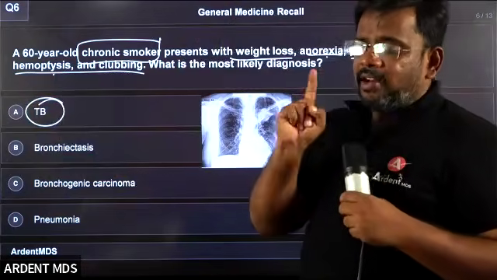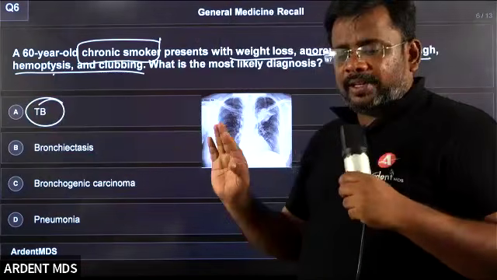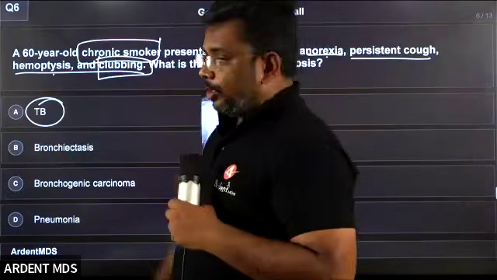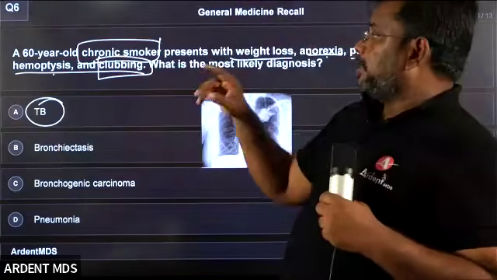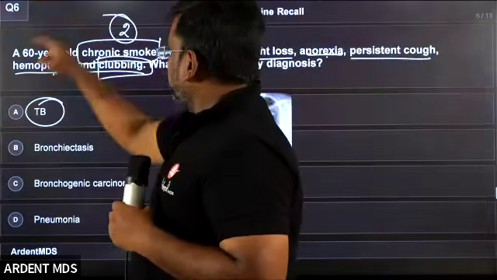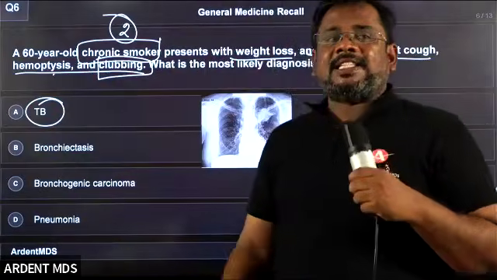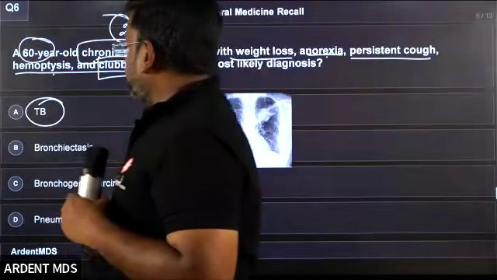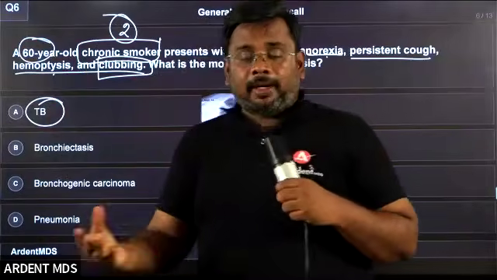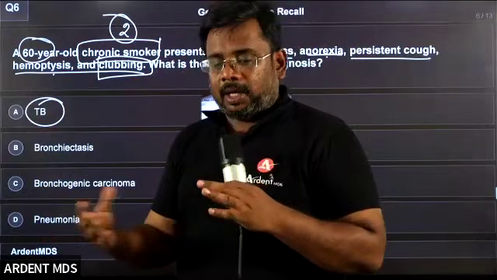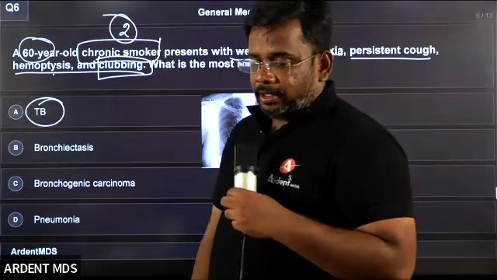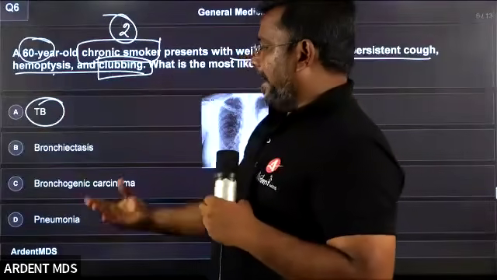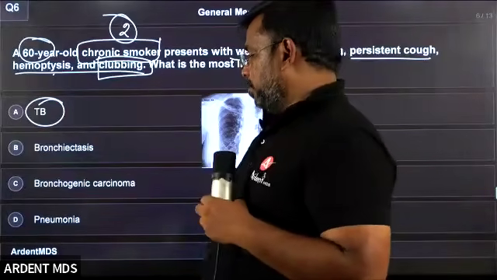But the answer is not tuberculosis. Why is tuberculosis not the answer? Clubbing is usually not seen in tuberculosis. Second, smoker: tuberculosis need not be in a smoker. Third key point, 60 years: tuberculosis is usually more common in young age, adult age, not more than 60 years. So these are the key points, and I am shifting the answer from tuberculosis to some other answer.